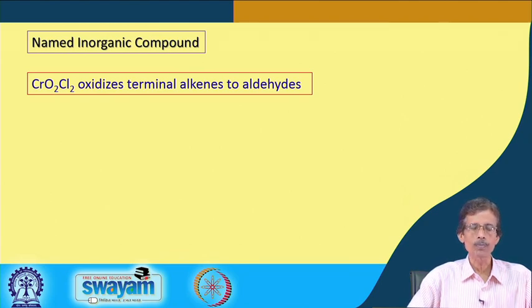A person who is using this particular compound for some useful reaction, like the oxidation reaction of alkenes or alkanes or anything else, that particular name can be given to the inorganic compound, and we can have some typical name reactions in organic chemistry that we all know. So, our CrO2Cl2 can be a typical inorganic compound.